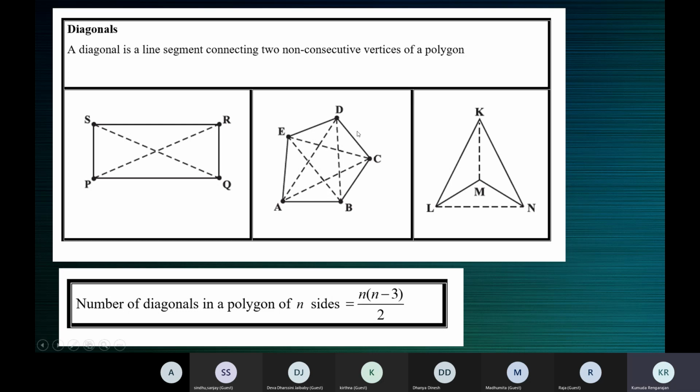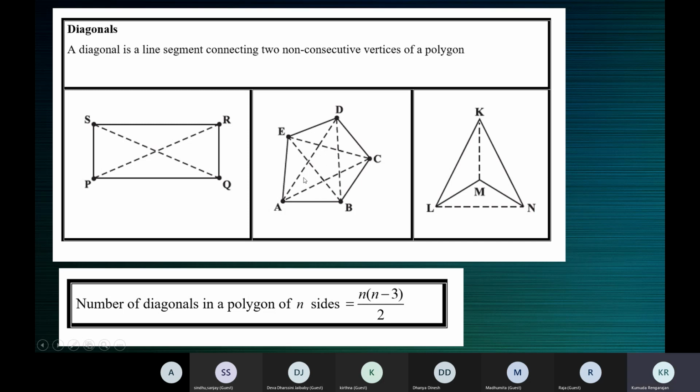So if you look at BE, it connects B and E. After B, you can say C. B and A are consecutive, or B and C are consecutive, but B and E are two non-consecutive vertices. So the line segment that connects B and E is called the diagonal of this polygon.